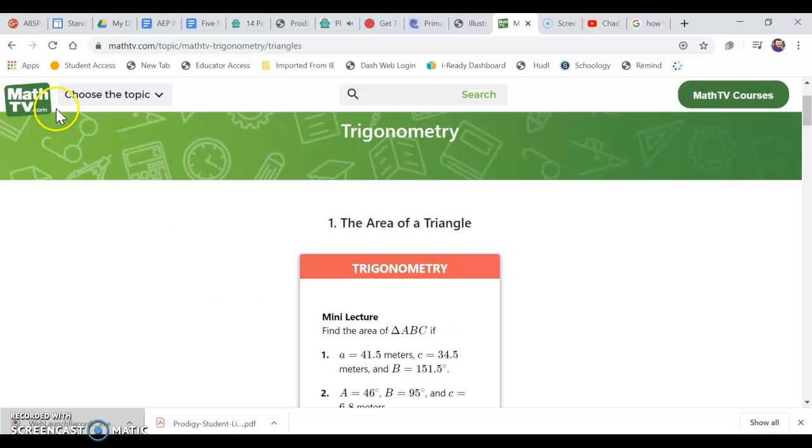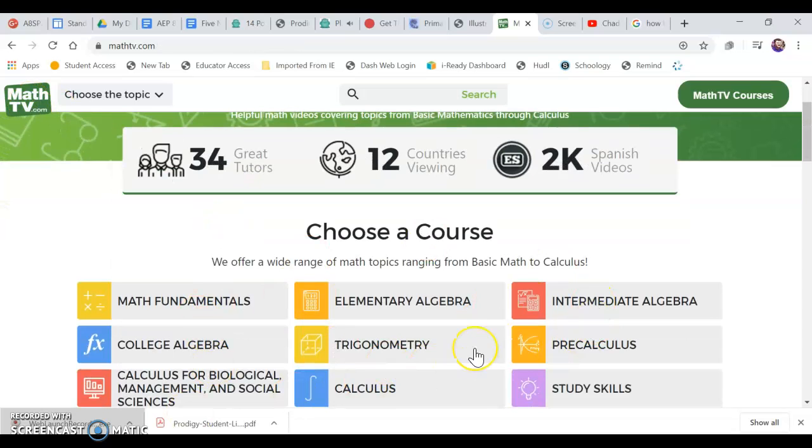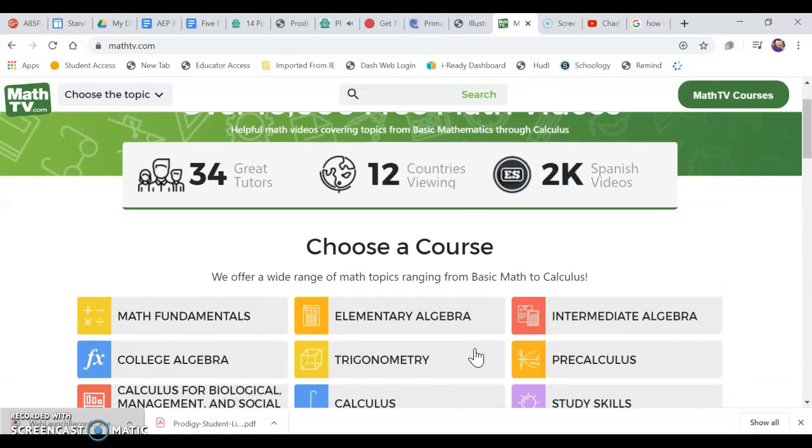This is the same setup for all of them. So every single one of these is the same. So this is a little background on how Math TV works.